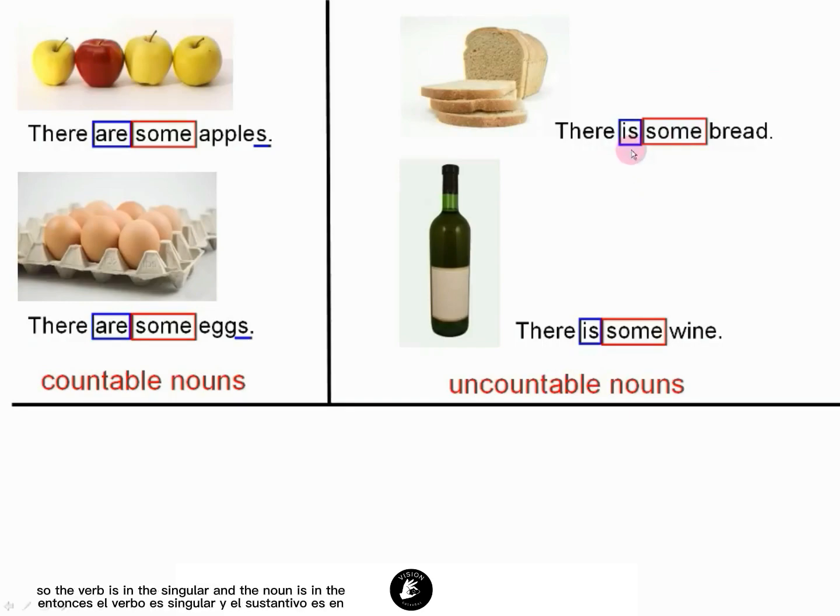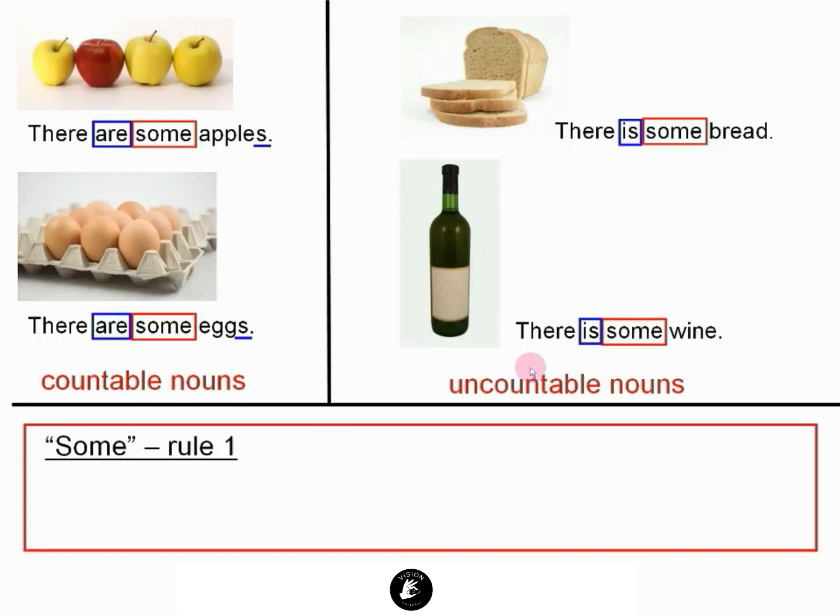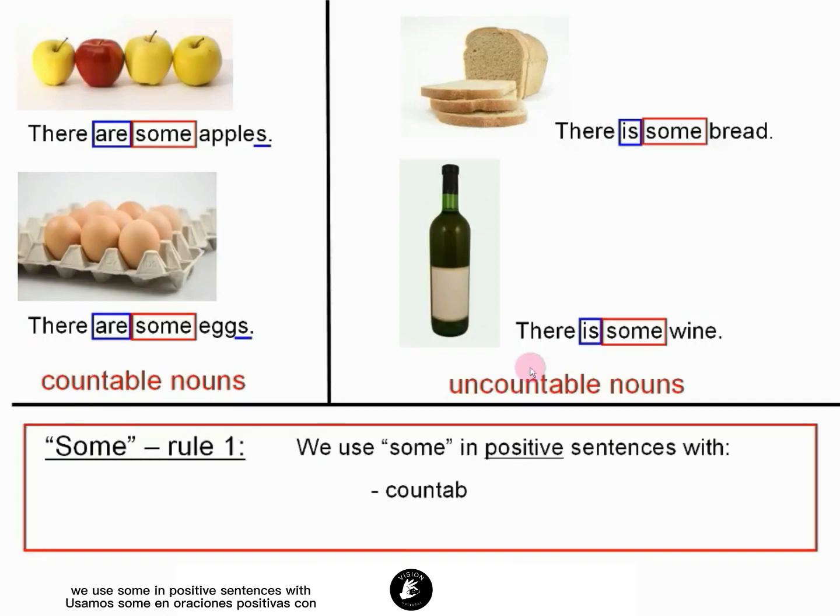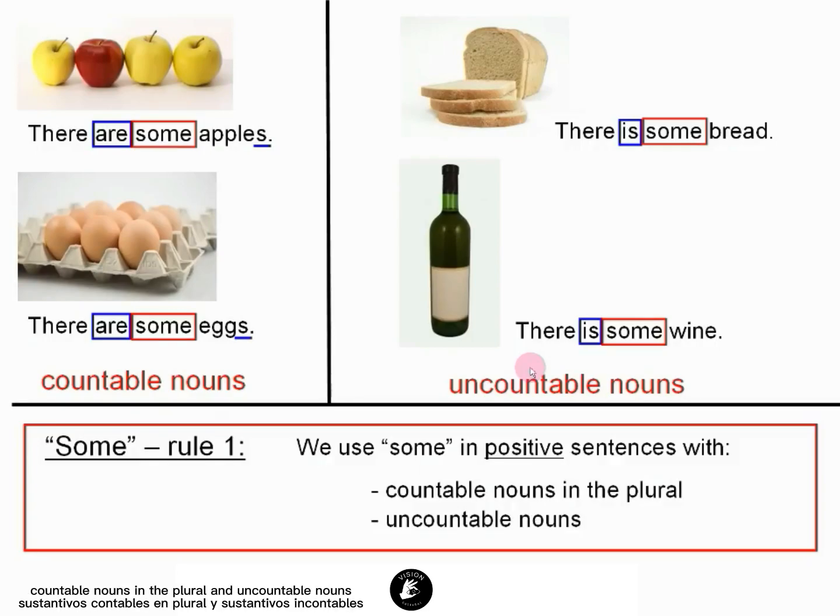So the verb is in the singular and the noun is in the singular. And so we also use the word some for uncountable nouns in positive sentences. So, rule 1. We use some in positive sentences with countable nouns in the plural and uncountable nouns. Okay, so that is what we have seen here.